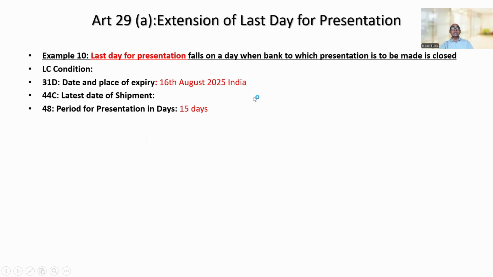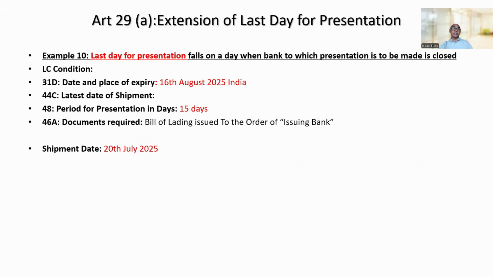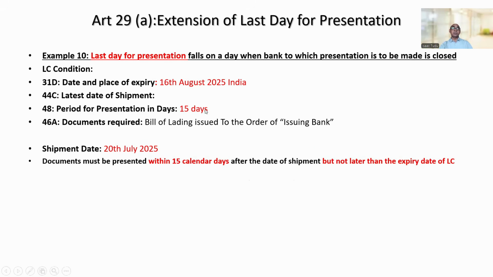So you can see here, instead of 21 calendar days, it is mentioned period for presentation 15 days. So LC terms and conditions is restricting the period for presentation in days. So in this case, if shipment date is 20th July, documents must be presented within this 15 days after the date of shipment, right? So you need to calculate 15 calendar days after the date of shipment, and definitely presentation cannot be after the date of expiry of LC, right?